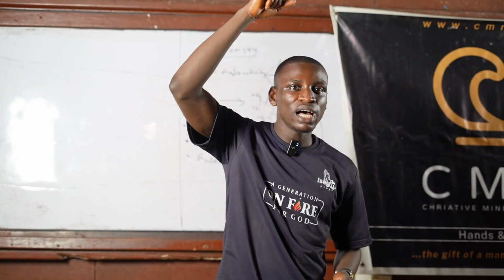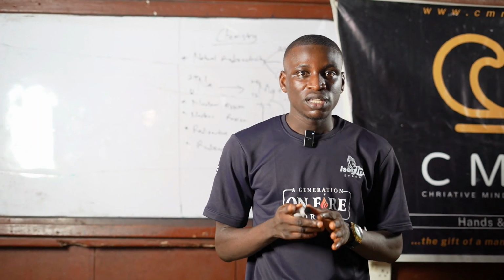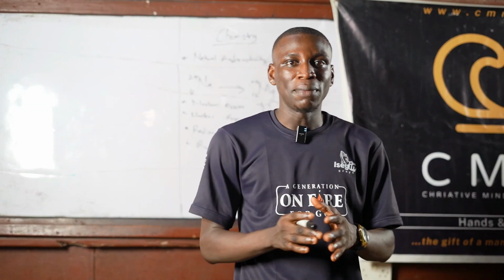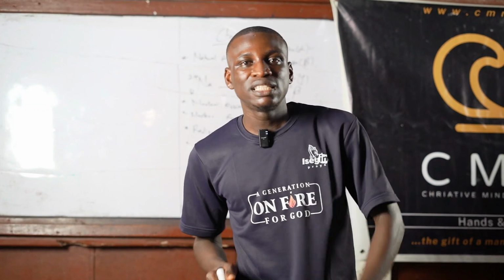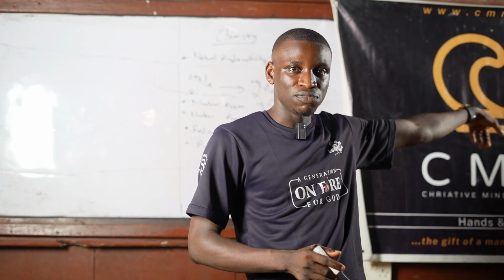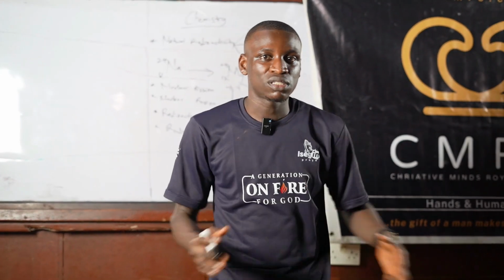Don't forget, under alpha particles, I told you that alpha particles are what? Positively charged. That is to say, when you bring them to a magnetic field, they are deflected towards what? The negatively charged pole of the magnetic field. Don't forget that like charges repel, unlike charges attract.